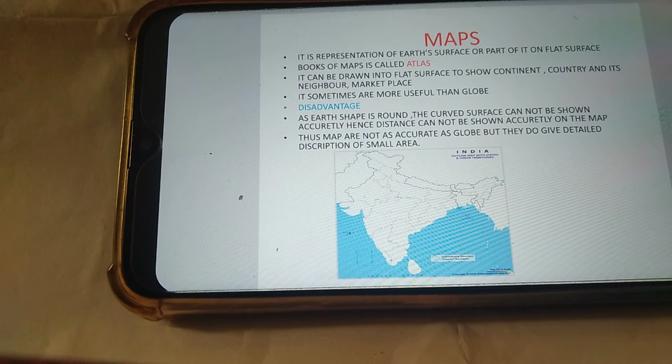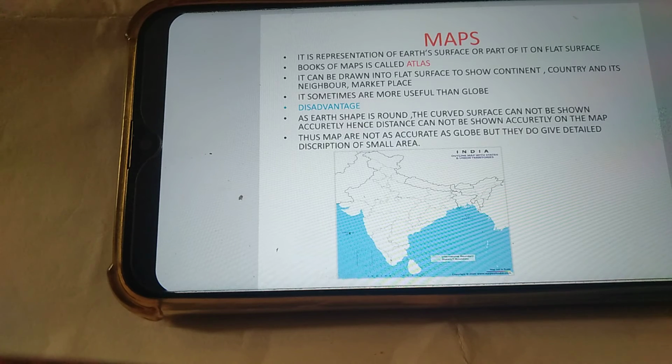Now we will study the map. It is the representation of Earth's surface, or a part of it, on a flat surface. A book of maps is called an atlas. It can be drawn on a flat area to show continents, countries and their neighbors, marketplaces. It sometimes is more useful than a globe.